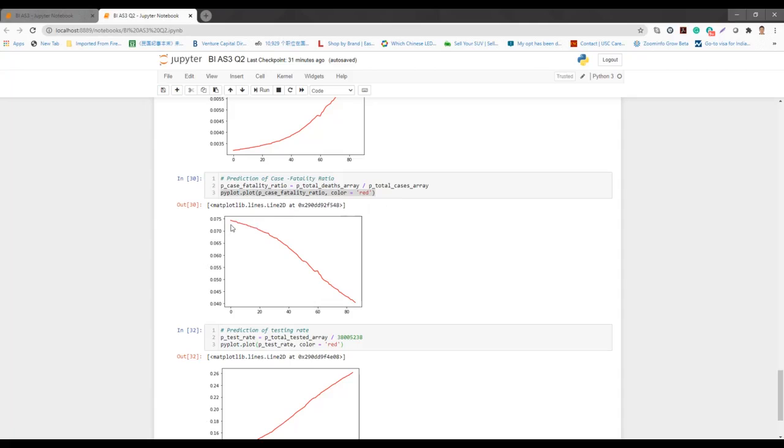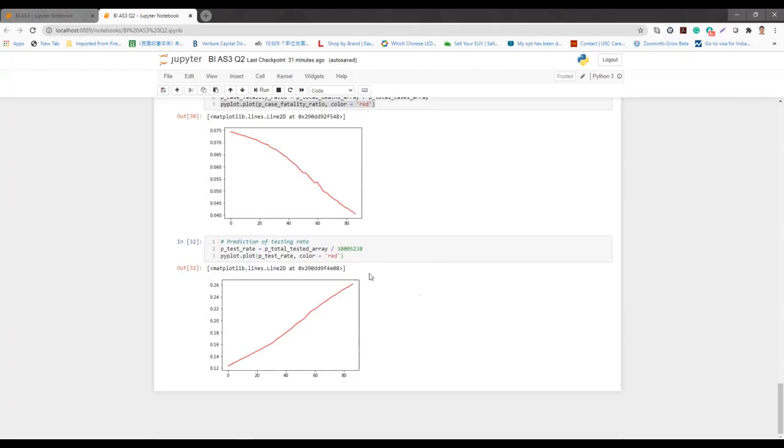Here we can see a very clear decreasing trend of the case fatality ratio during this prediction period. And finally we have the prediction of the testing rate, which is the prediction of total tests divided by the total population of the country.